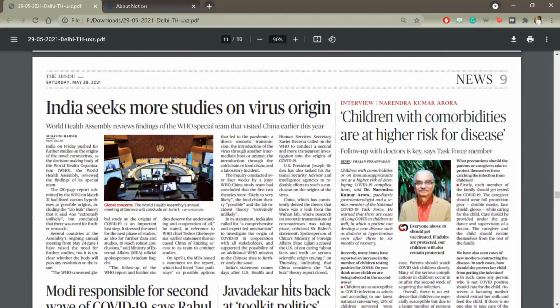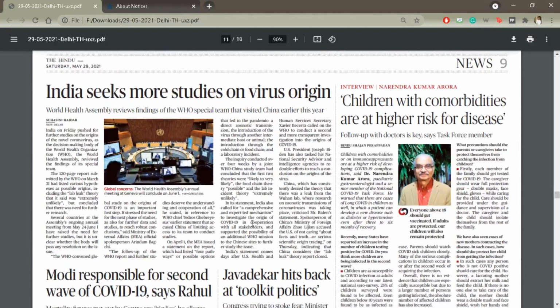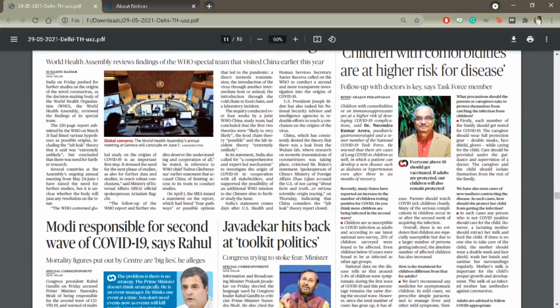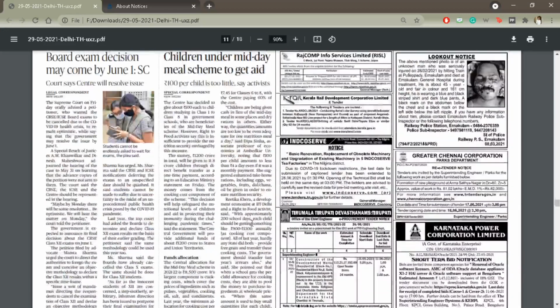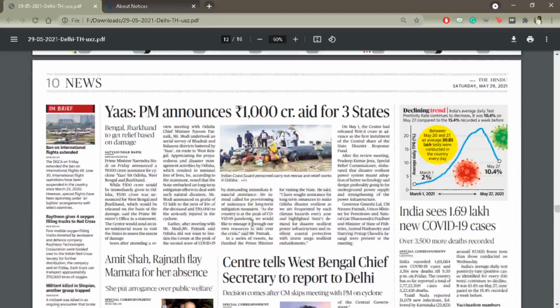Then moving on to other national news. So there is news: India seeks more studies on virus origin. At the WHO meeting in Geneva, the country called for more investigation into the origins of coronavirus, that if in case it took place because of a lab escape, that should now come clear.